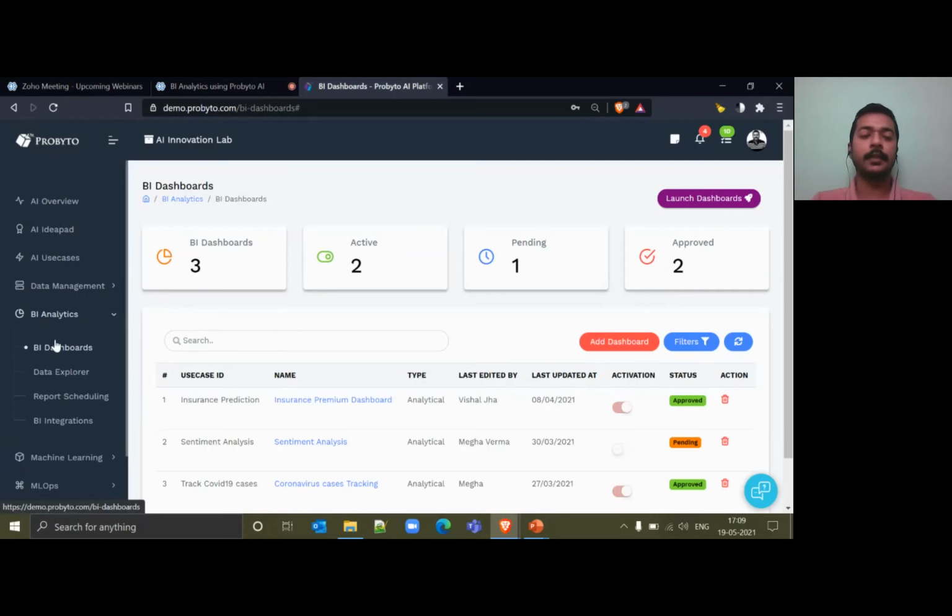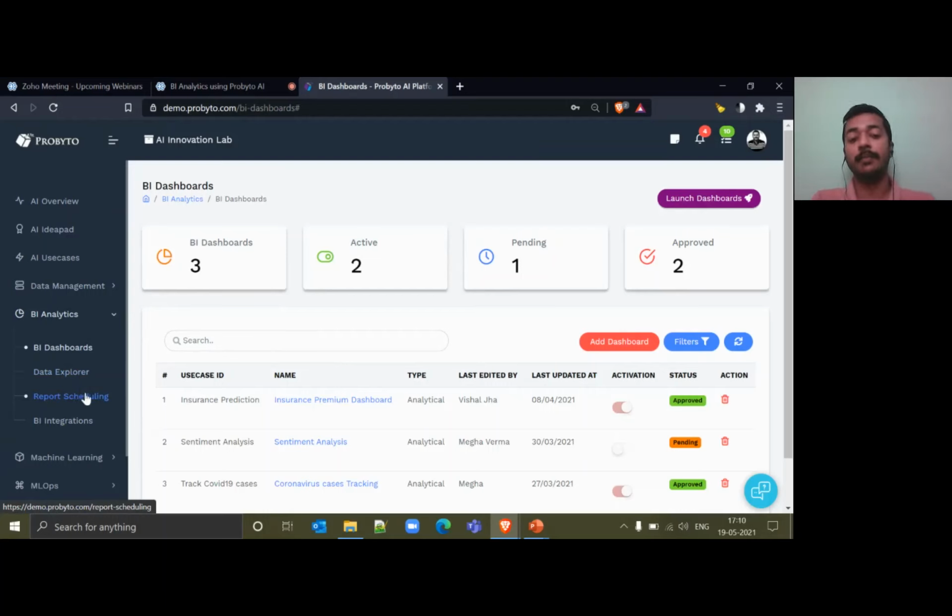Analytics has one of the options here. One of the features that we provide is to list out all the dashboards that your team will be building at one place, and also we provide a place to explore the data that has been connected, and also schedule reports.